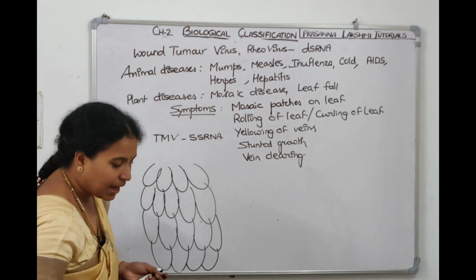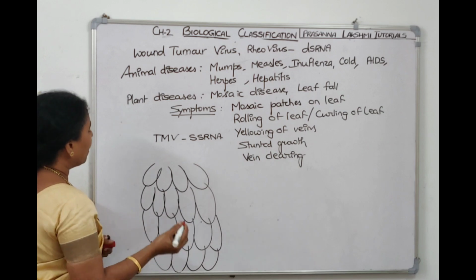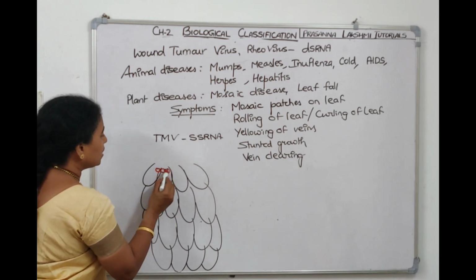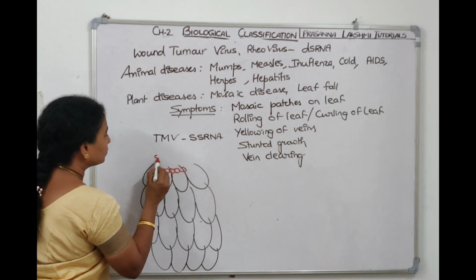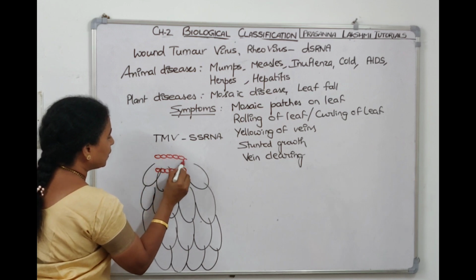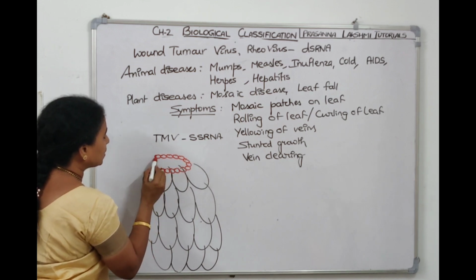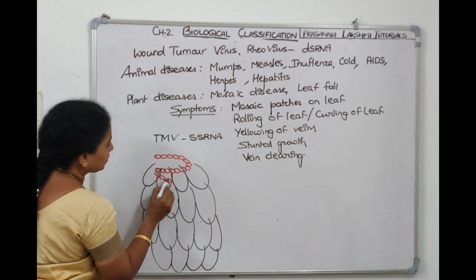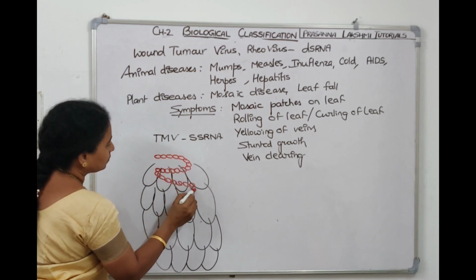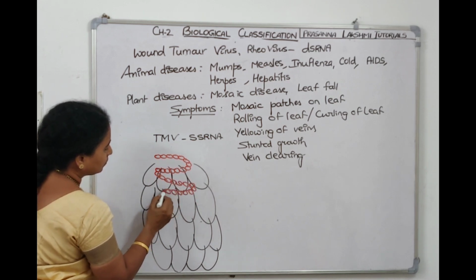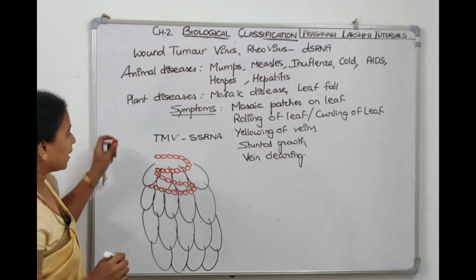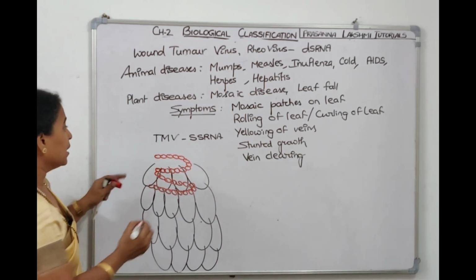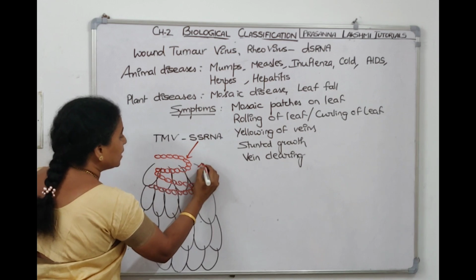Now the single-stranded RNA is having helical symmetry, helically coiled single-stranded RNA it is. This is the shape of tobacco mosaic virus. This is single-stranded RNA, and these are capsomeres.